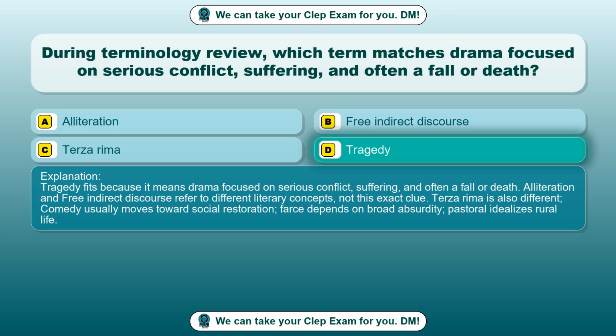Tragedy fits because it means drama focused on serious conflict, suffering, and often a fall or death. Alliteration and free indirect discourse refer to different literary concepts, not this exact clue. Terza rima is also different. Comedy usually moves towards social restoration, farce depends on broad absurdity, pastoral idealizes rural life.